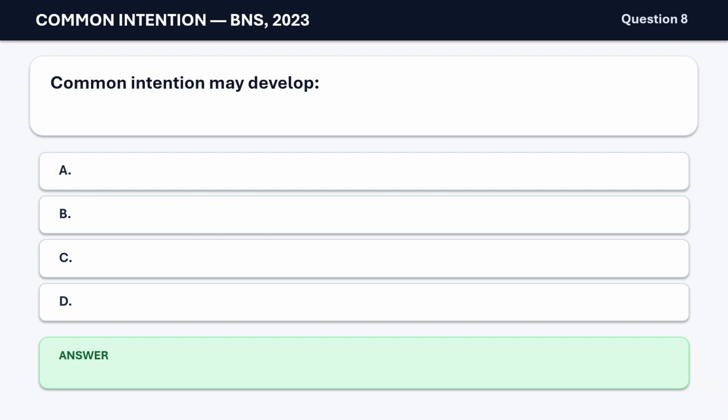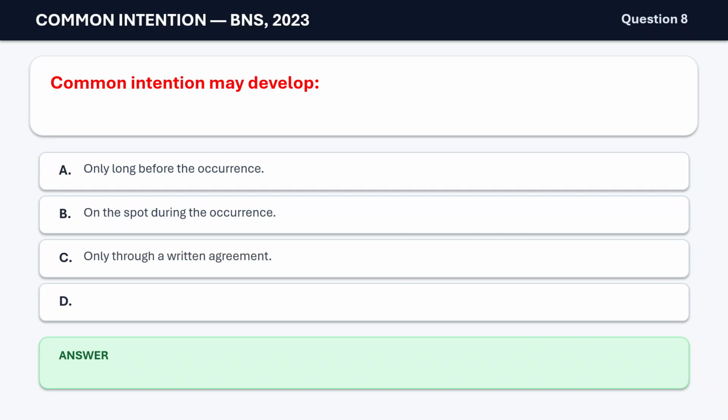Question 8. Common intention may develop A. Only long before the occurrence. B. On the spot during the occurrence. C. Only through a written agreement. D. Only after the offense. The correct answer is B. On the spot during the occurrence.